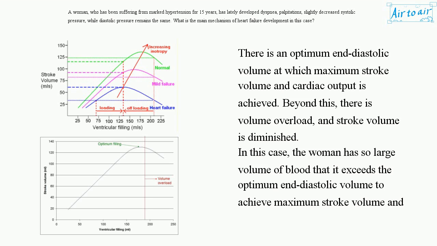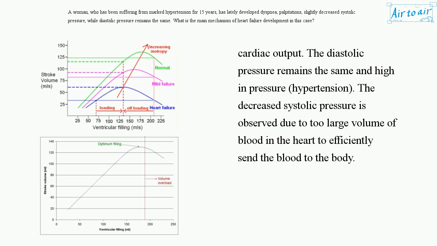In this case, the woman has so large a volume of blood that it exceeds the optimum end diastolic volume to achieve maximum stroke volume and cardiac output. The diastolic pressure remains the same and high in hypertension. The decreased systolic pressure is observed due to too large a volume of blood in the heart to efficiently send the blood to the body.